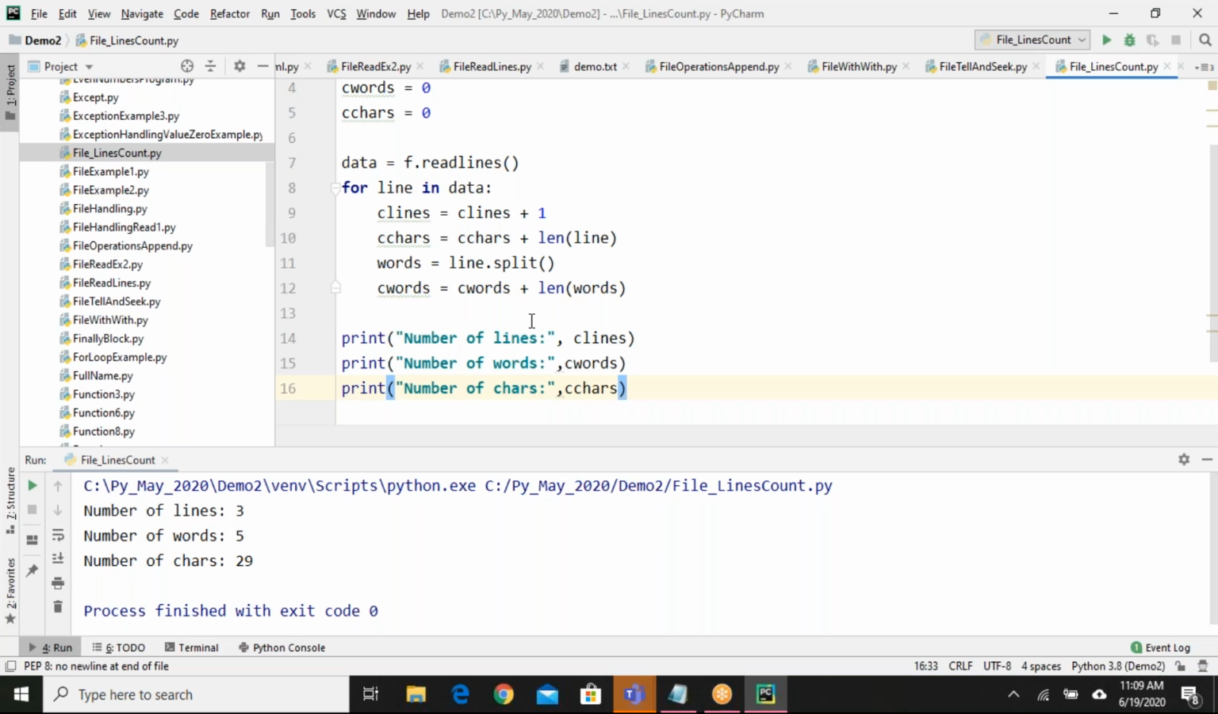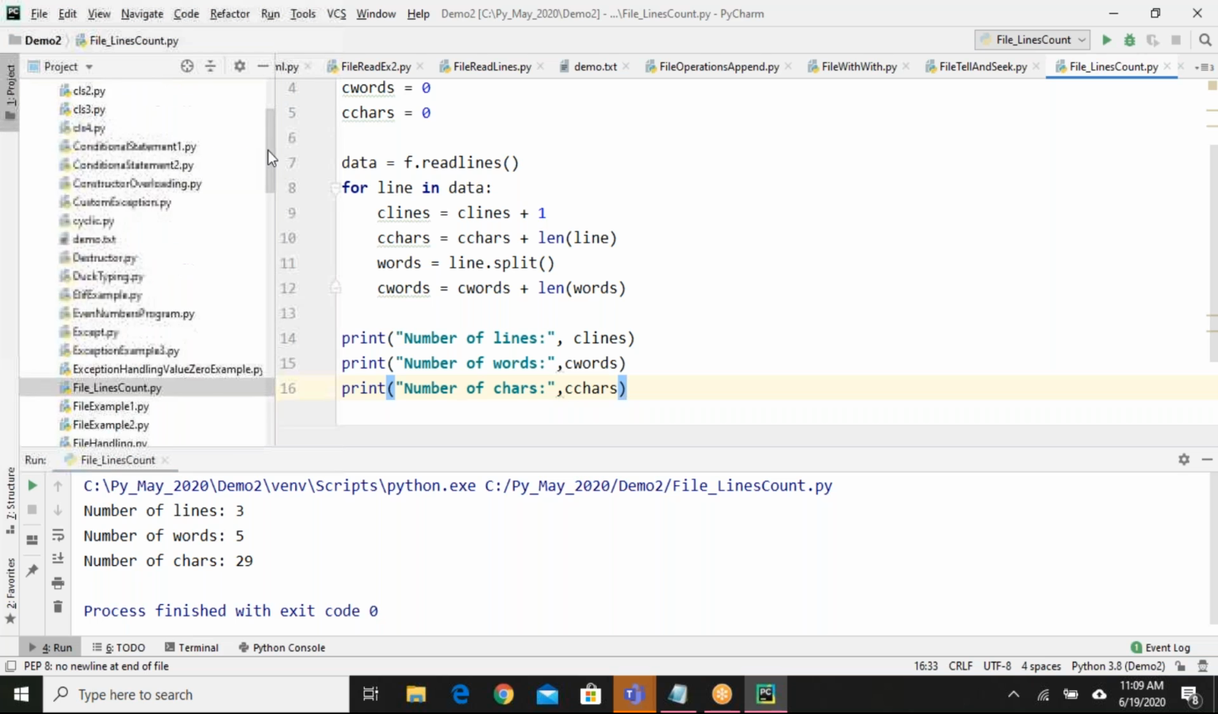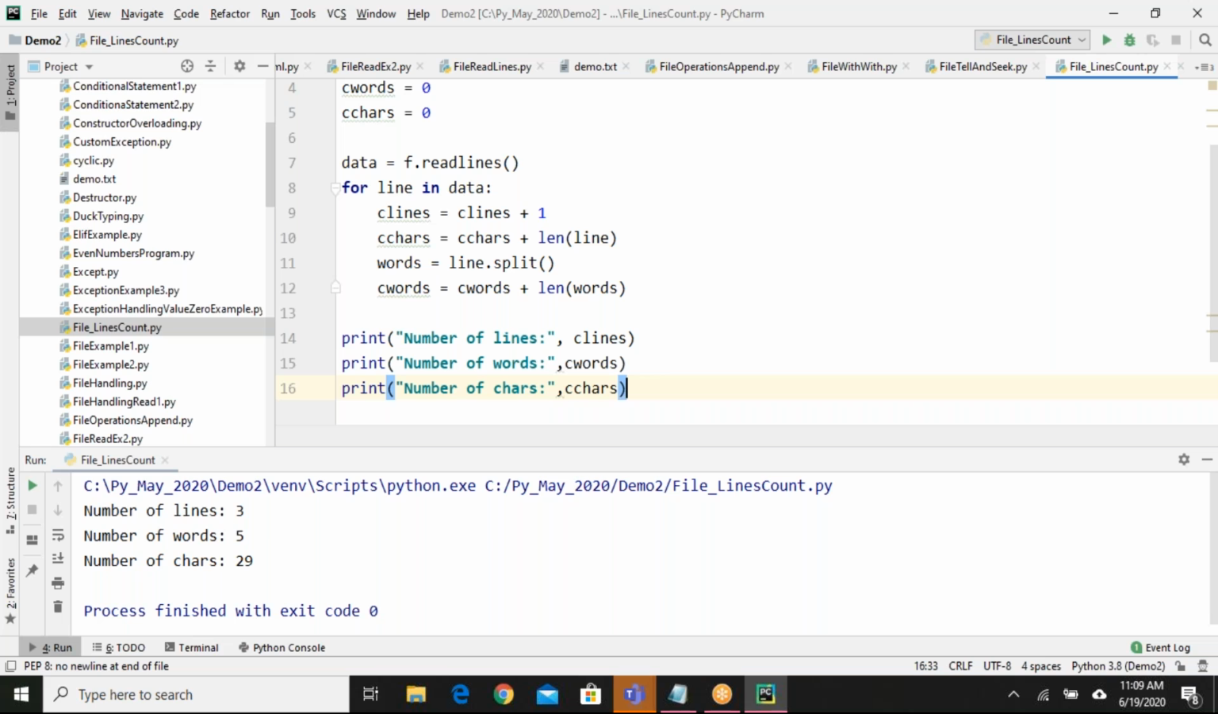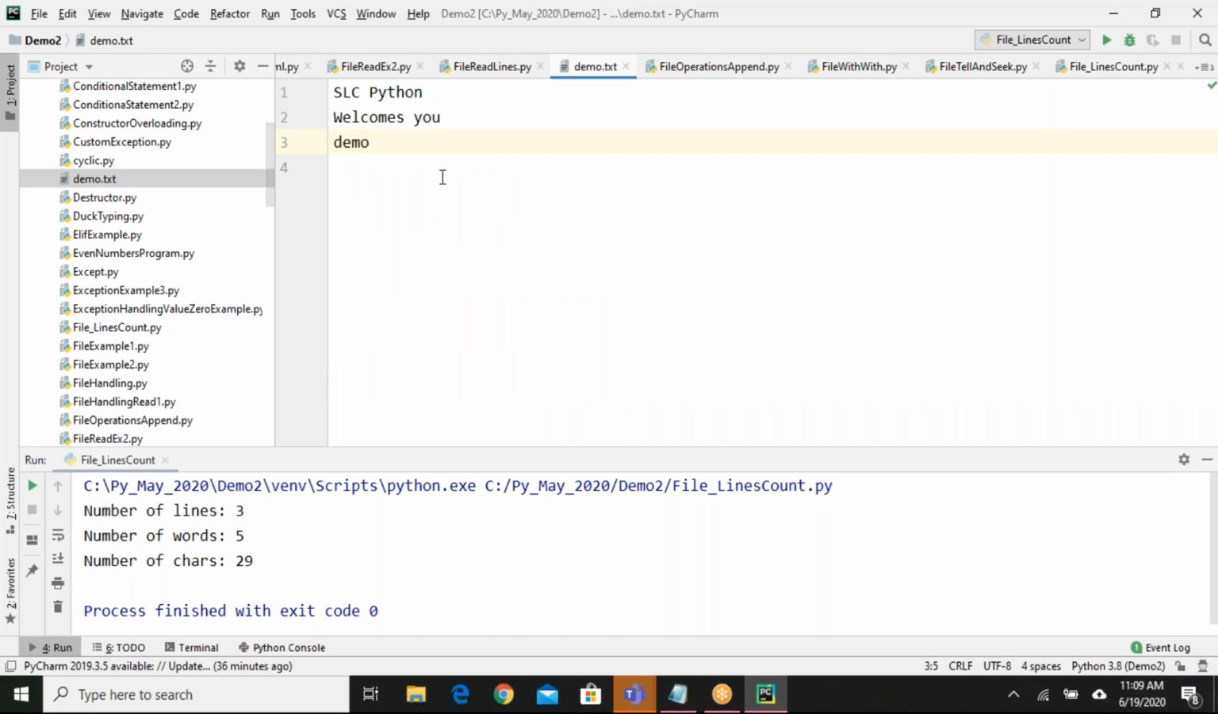Sir, can you just show me the thing? We can just count it and we can see, no, sir. Backslash n is one more character. Did I wrongly count? I think so, sir. No problem. SLC is 3, sir, and the space is 4. Python is 6. 6 plus 4 is 10. And the backslash n is also one more character, 11.